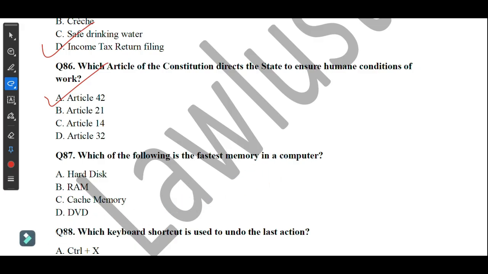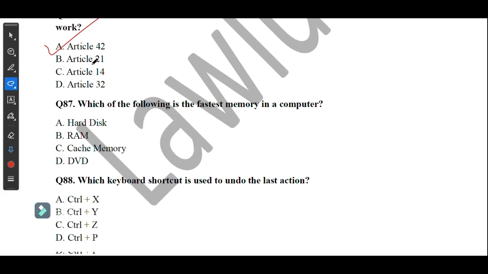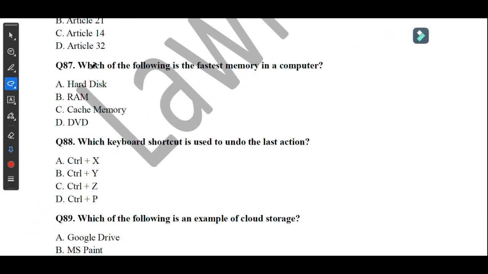Which of the following is the fastest memory in the computer? So the answer is C, cache memory. Move on to the next question.